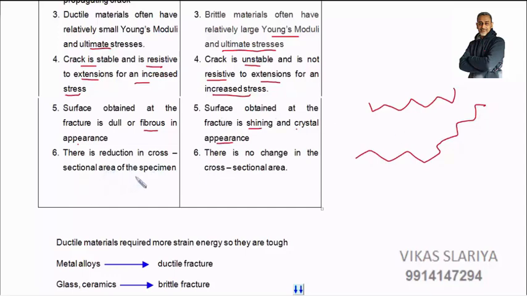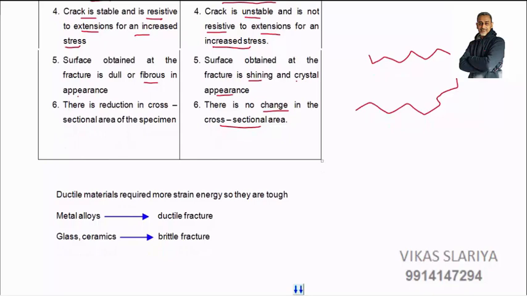There is reduction in cross sectional area of the specimen for ductile fracture. Yes, the cross sectional area decreases, but there is no change in cross sectional area for a brittle fracture. Ductile materials require more strain energy, so they are tough. Ductile materials need to have more strain energy, that is why they are called tough. Metals and alloys demonstrate ductile fracture, whereas glass and ceramics exhibit brittle fracture.